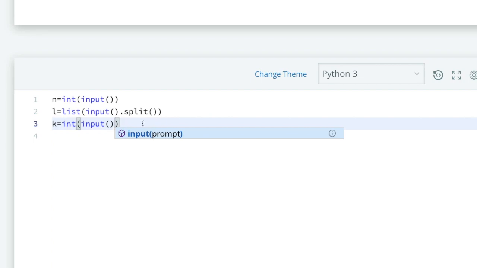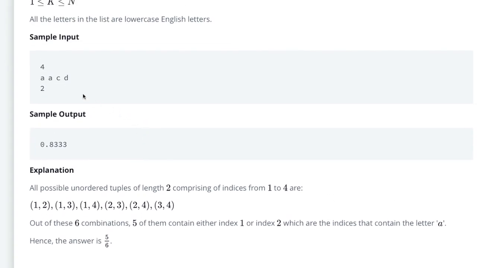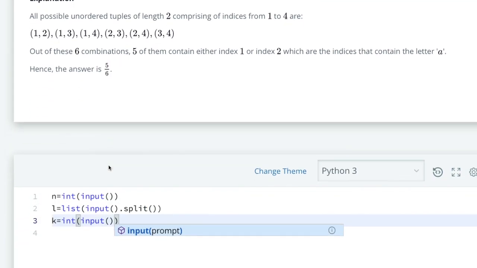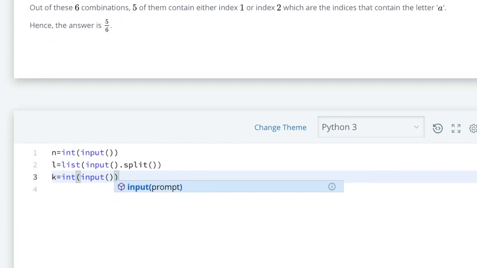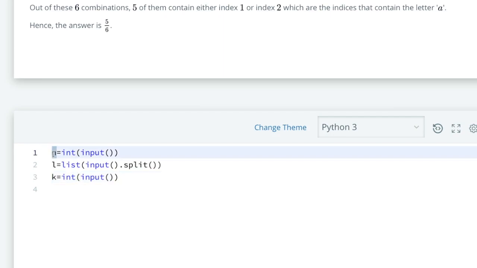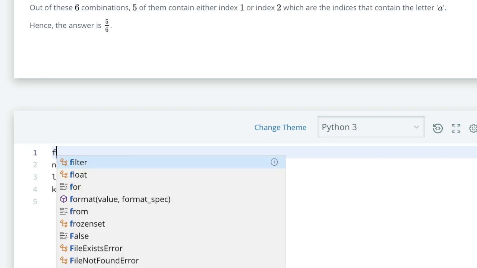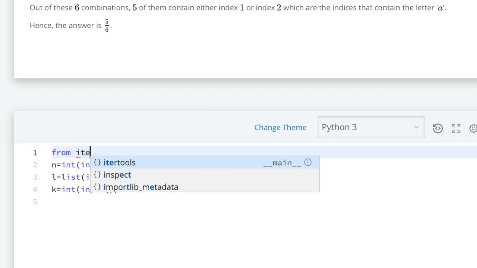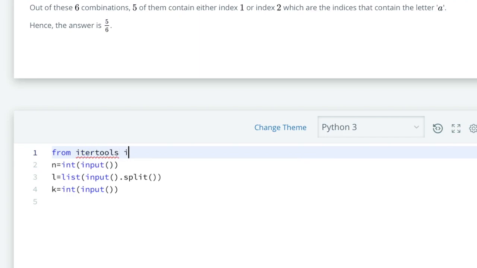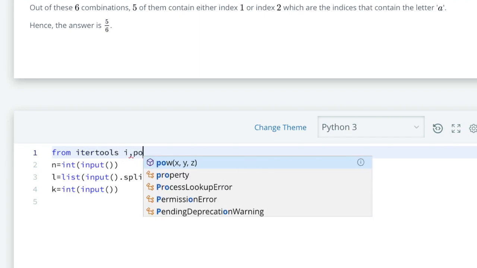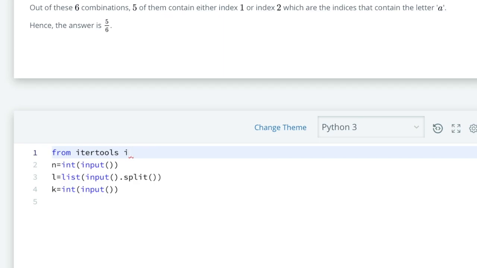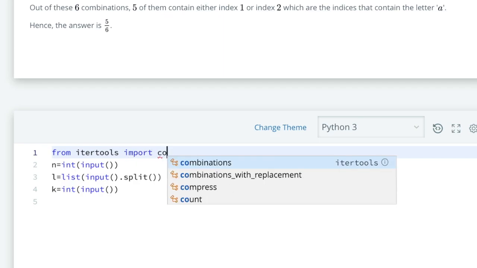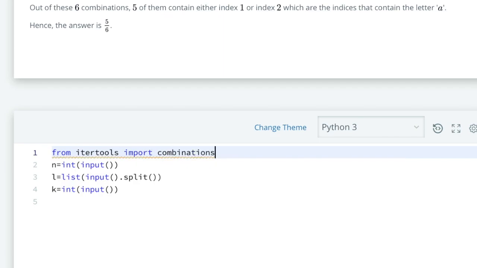Now we will make the total combinations of these characters. For making the combinations, we will simply use combinations from itertools. From itertools we will import combinations.